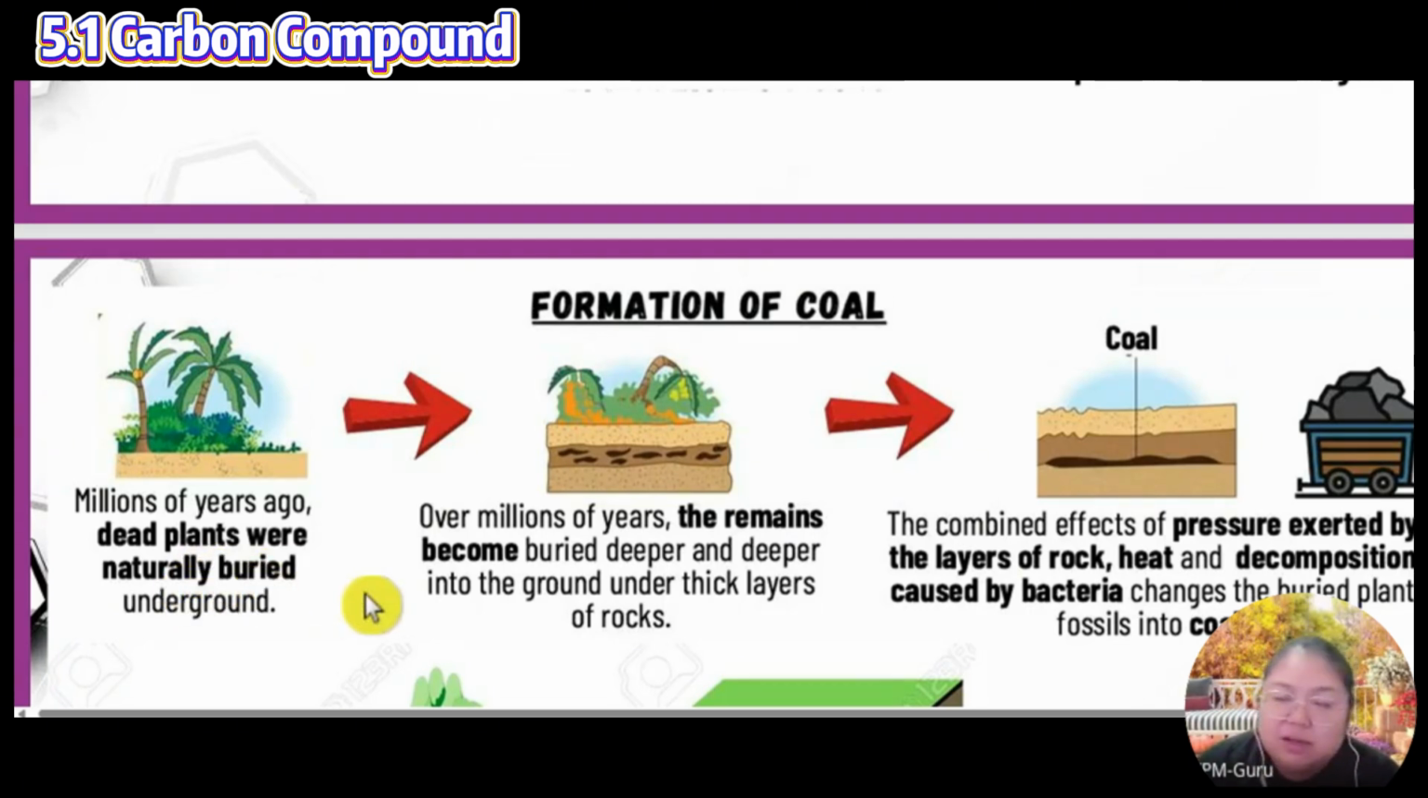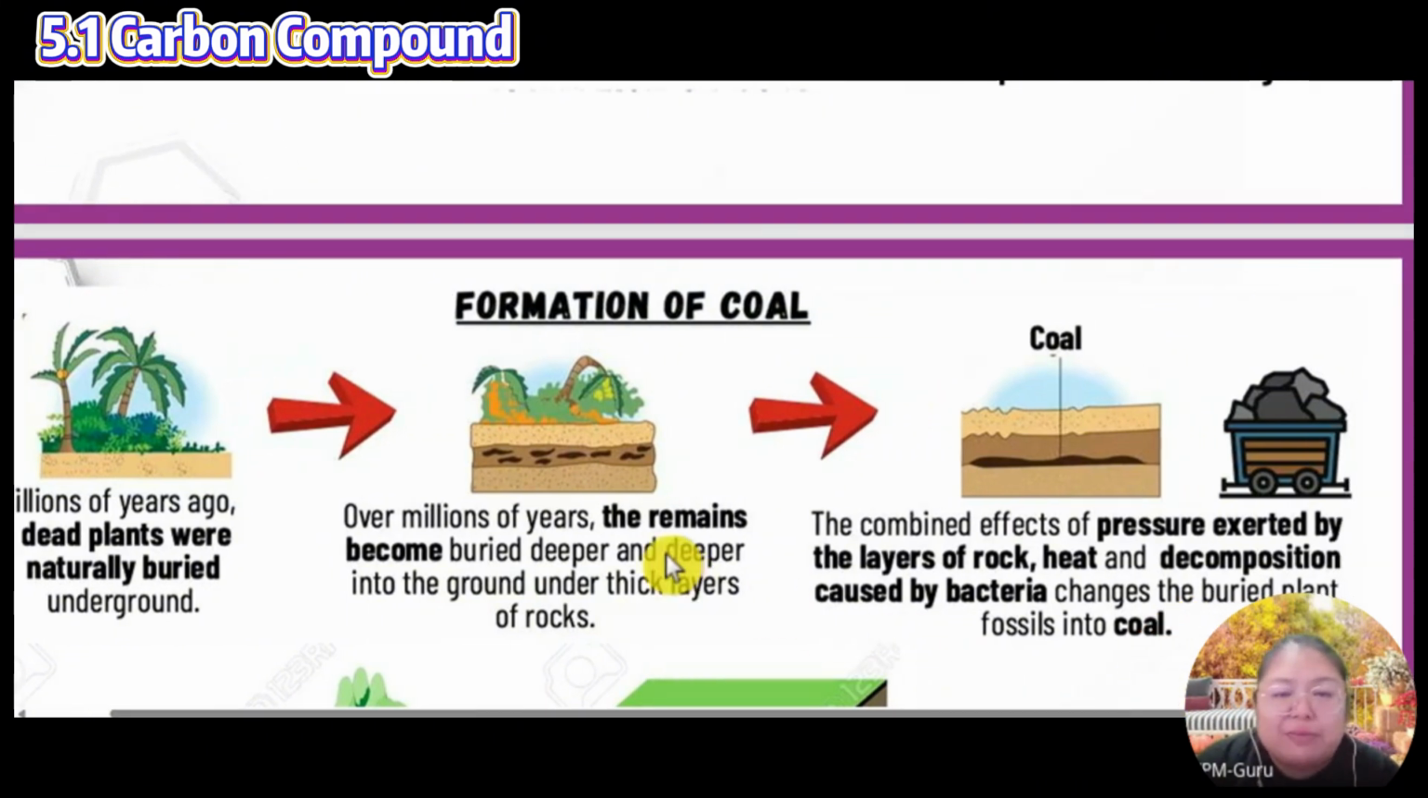Okay, million years ago, the dead plants were naturally buried under the ground. So over the million years, the remains became buried deeper and deeper into the ground under the thick layer of rock. So that means inside must have the rock and the mud together with the plants. So the combination effect must have the pressure and also heat. After that, decomposition caused by bacteria also. Finally, they produce the charcoal.